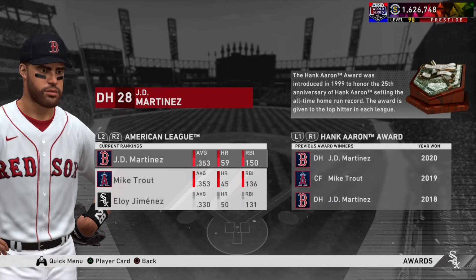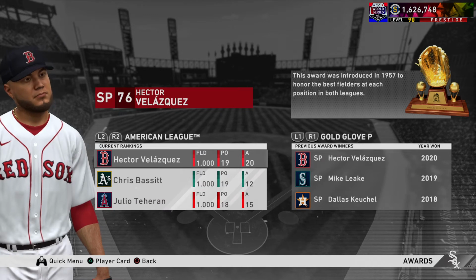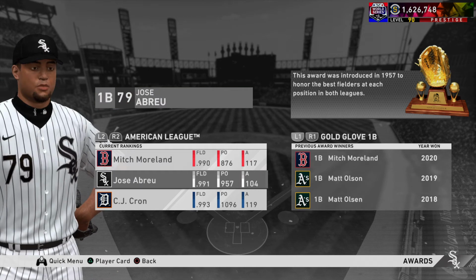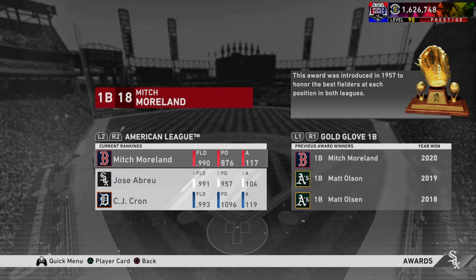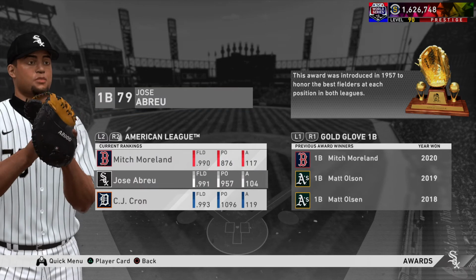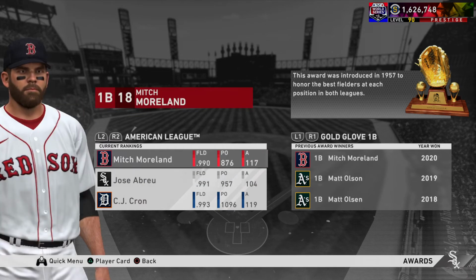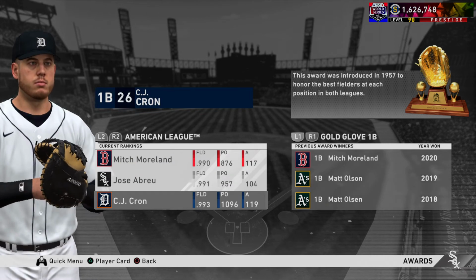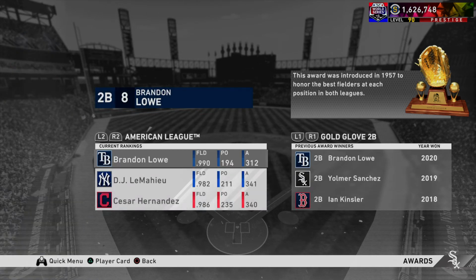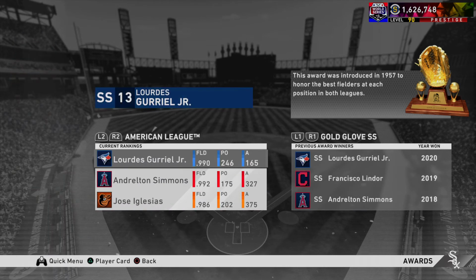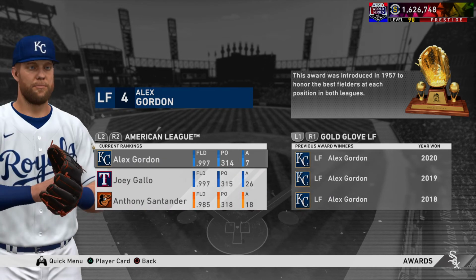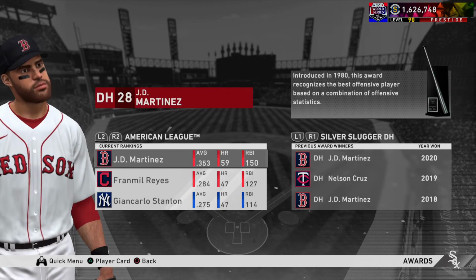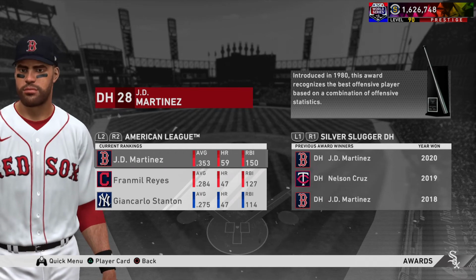Of course, JD winning the Hank Aaron Award. And now we're on to Gold Glove. So we got Grandal, who won a Gold Glove. Abreu finishing in second. How did he not finish above Moreland? He had like 80 more putouts with a slightly better fielding percentage. And realistically, how did Crone not get over both of us? All right, whatever. No one at second, not third, not short, not left, not center, and not right. So only one Gold Glove and a runner-up to a Gold Glove.